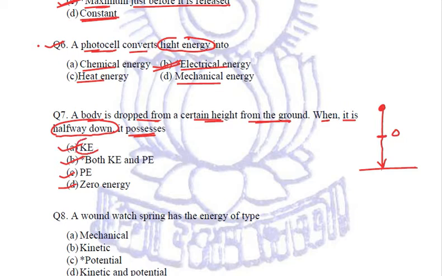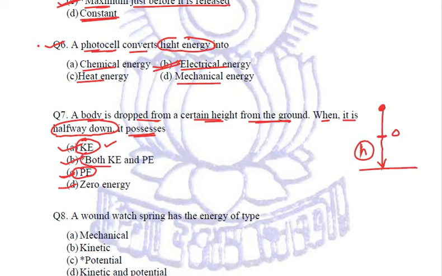Now what is kinetic energy? It is the energy due to the motion. So the body is in motion because it is still falling. So kinetic energy is a correct option. Does it have potential energy? Yes. Why? Because it is halfway down. That means it still has got some height. So it also has potential energy.